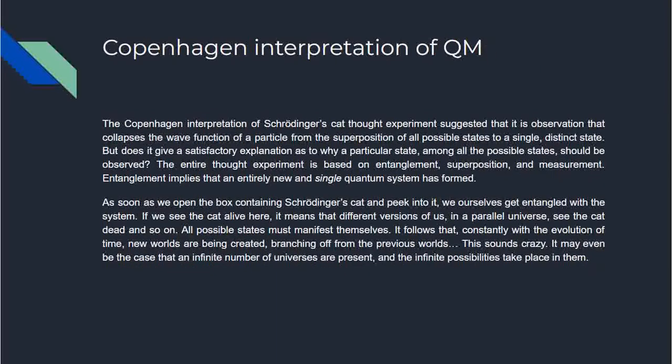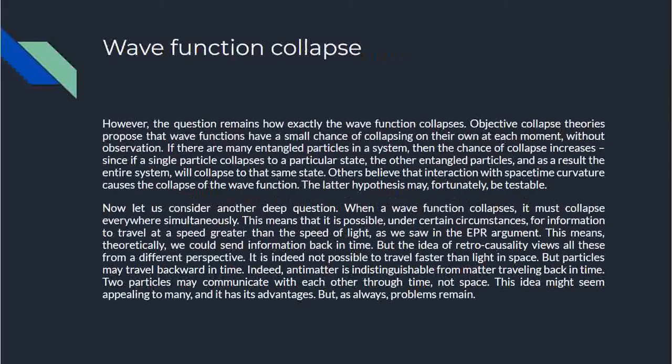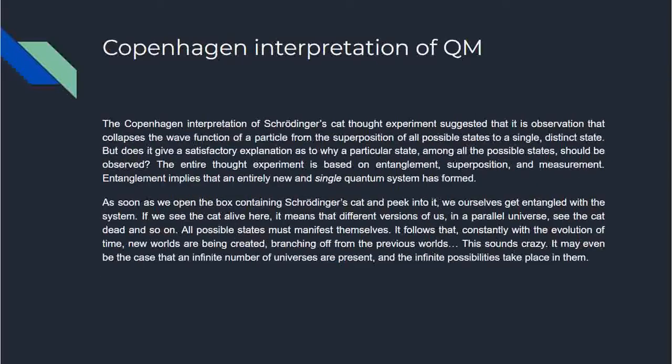Copenhagen interpretation of QM. Okay. The Copenhagen interpretation of Schrodinger's cat thought experiment suggested that it is observation that collapses the wave function of a particle from the superposition of all possible states to a single distinct state. But does it give a satisfactory explanation as to why a particular state among all the possible states should be observed? The entire thought experiment is based on entanglement, superposition, and measurement.